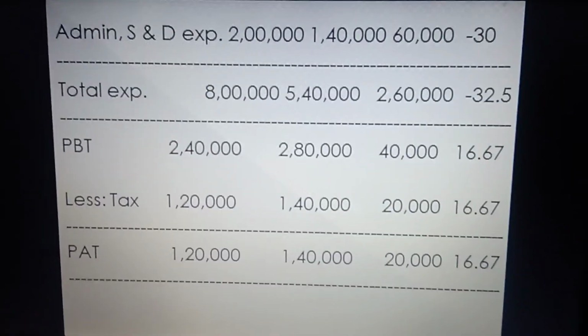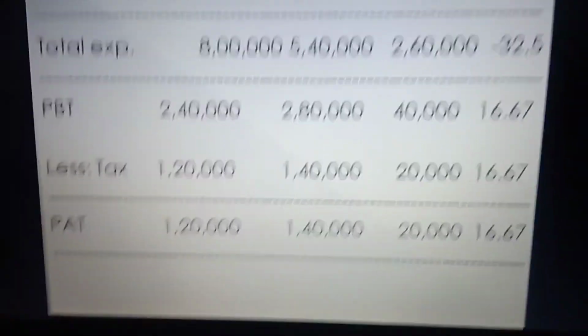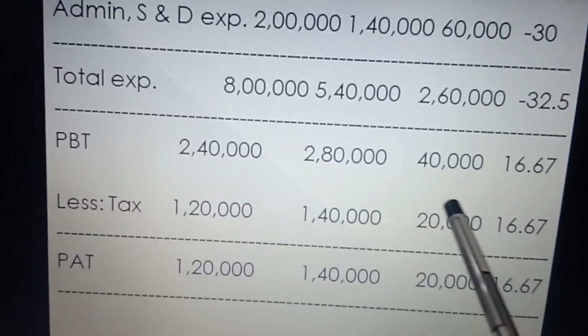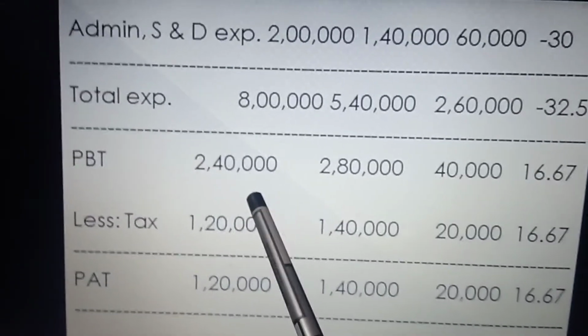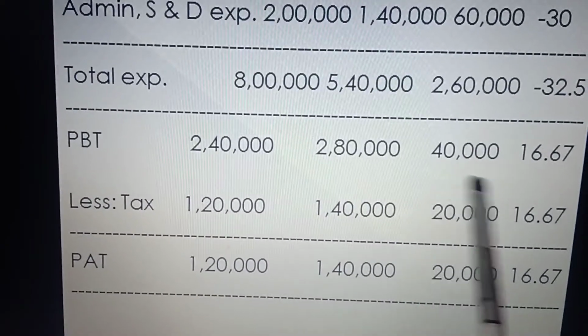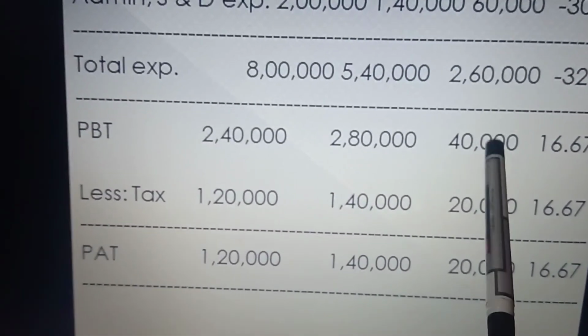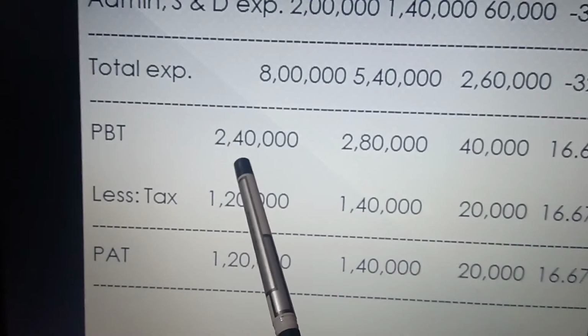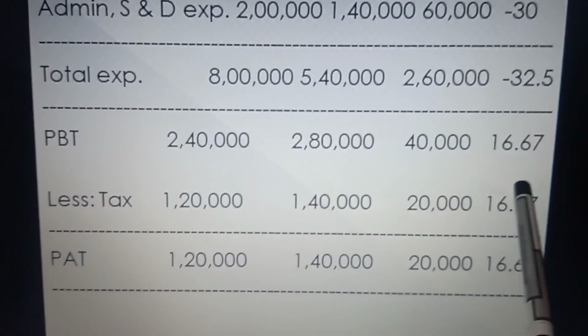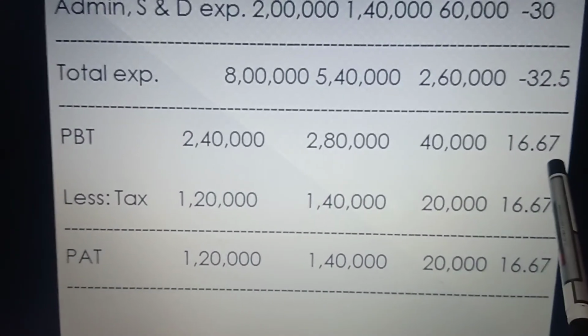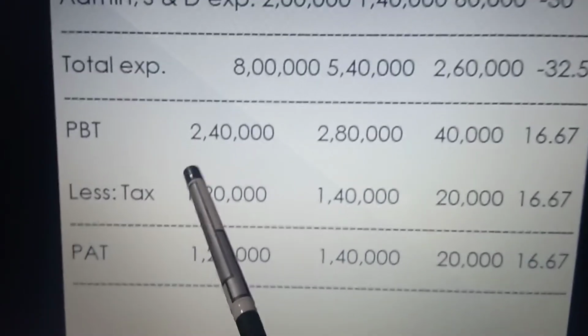Now, students, you are supposed to apply the formula, the absolute change divided by the previous amount. So 40,000 is divided by 2 lakh 40,000 into 100, and we get 16.67 percent, the percentage change of PBT.